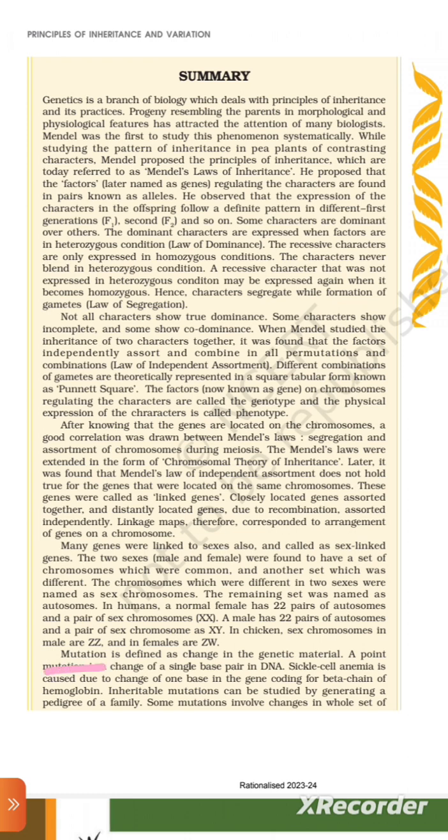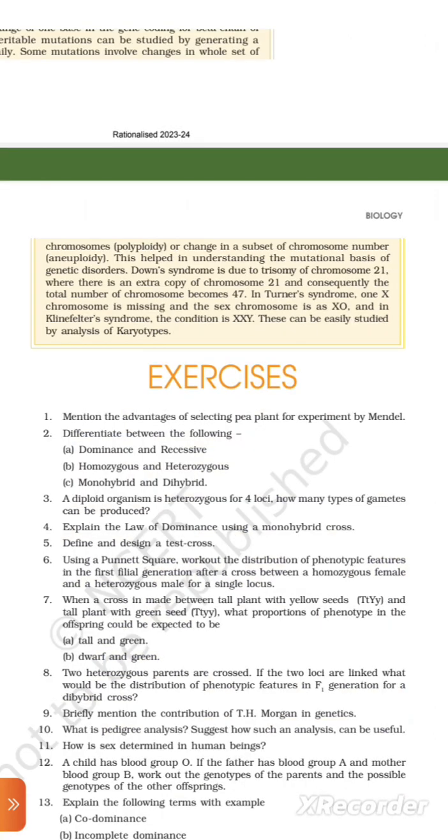Mutation is defined as a change in the genetic material. A point mutation is a change of a single base pair in DNA. Sickle cell anemia is caused due to the change of one base pair in the gene coding for the beta chain of globin. Inheritable mutations can be studied by generating a pedigree of a family. Some mutations involve changes in whole sets of chromosomes, polyploidy, or change in a subset of chromosome number, aneuploidy. This helps in understanding the mutational basis of genetic disorders.